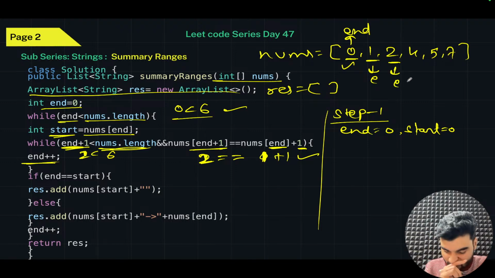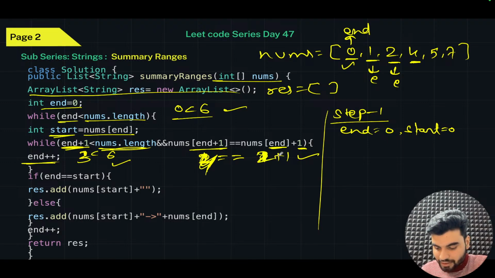Now what you check again is 2 plus 1, since end is pointing to the second index. Then the third index has the value 4. So 2 plus 1 becomes 3. Is 3 less than 6? Yes, that is true. Now check: end plus 1 is the third index, and its value is 4. Is 4 equal to the previous value 2 plus 1, which is 3? No, this is not true. If this is not true, the while loop will not work.